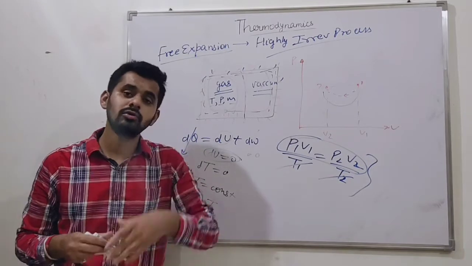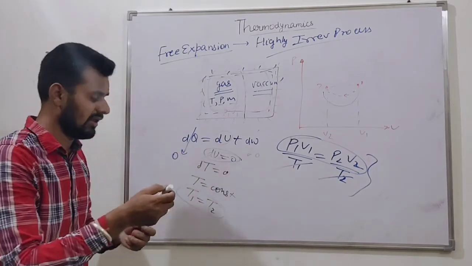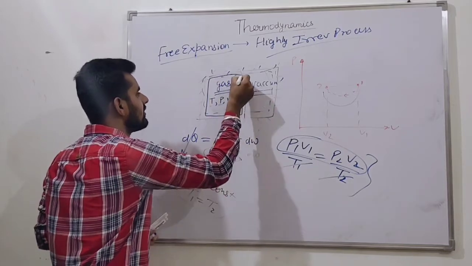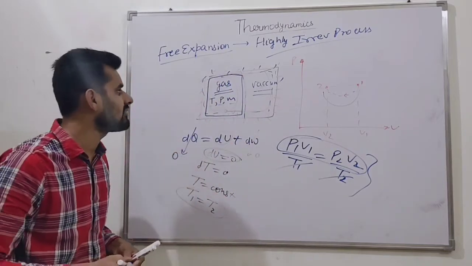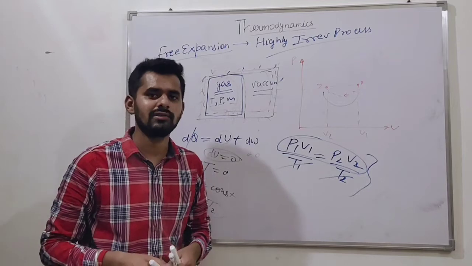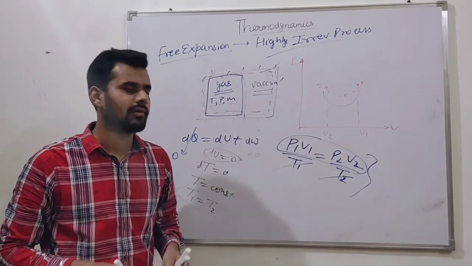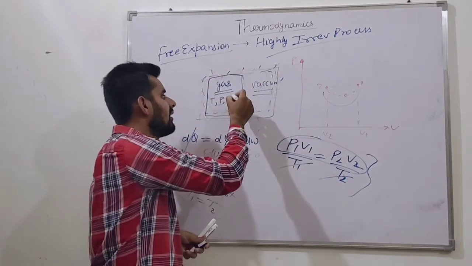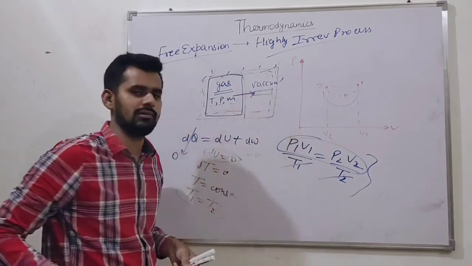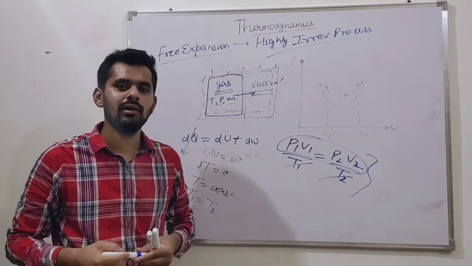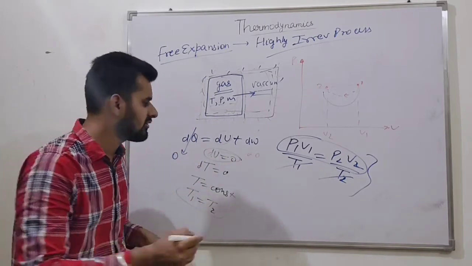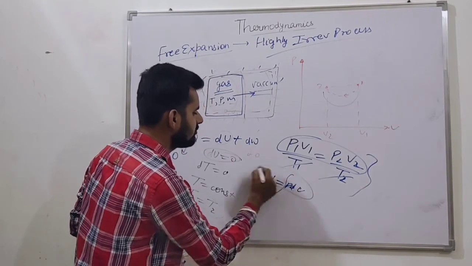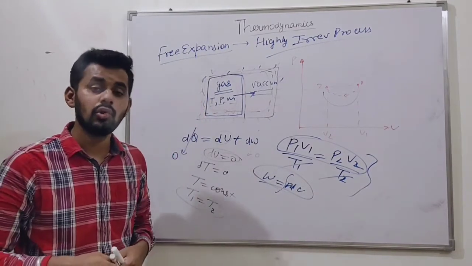Okay, friends, there is no work output. Suppose we consider a case, friends. If the gas only is our system, then what will happen? If we remove this partition, the system boundary is crossed. Yes, there is a crossing happening. So can we use the relation for work done, W is equal to PdV? Can we use this relation, friends?